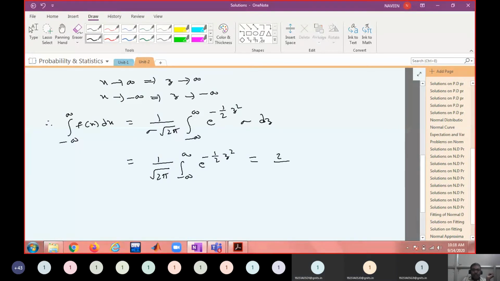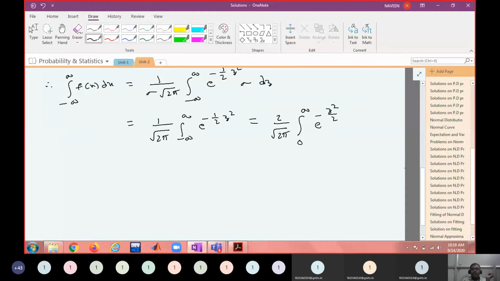So this is 2 by root 2 pi, integral from 0 to infinity of e power minus z square by 2. This is root of 2 by pi, integral from 0 to infinity of e power minus z square by 2 dz.